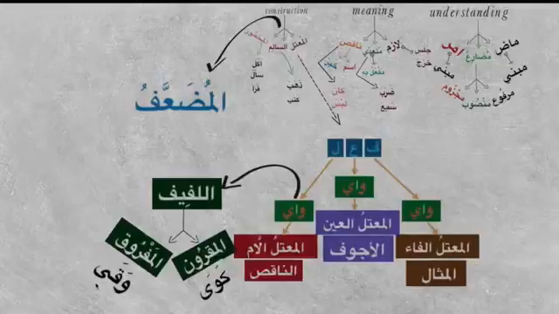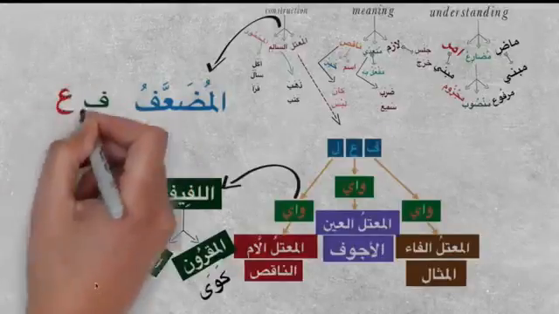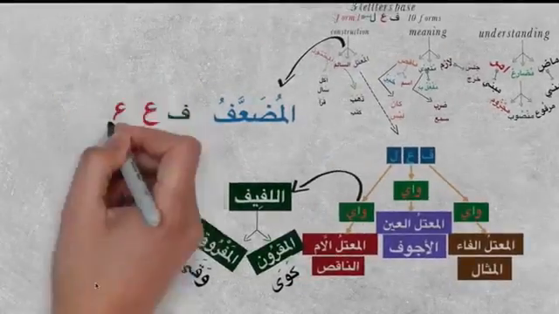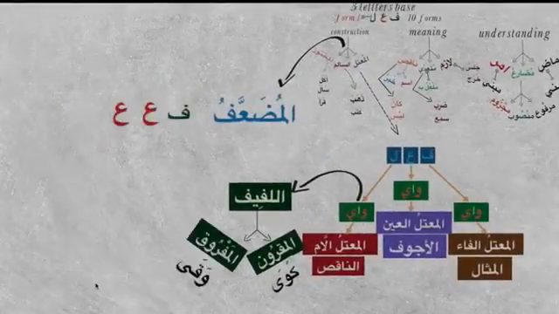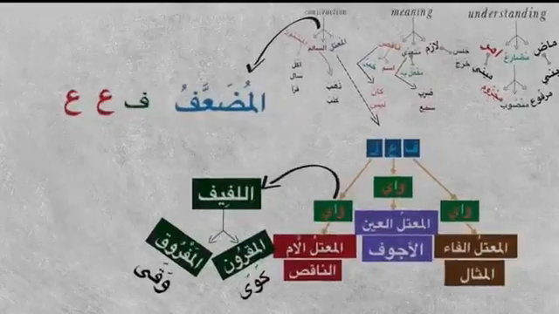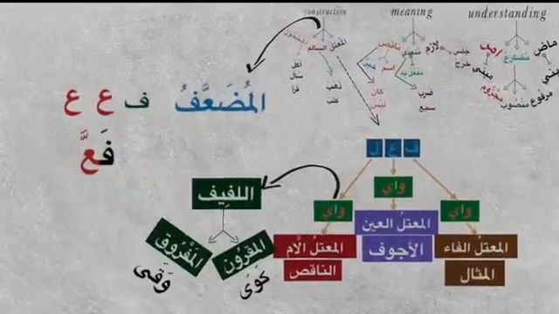Muda'af is when we have fa kalima, ain kalima, and again there is an ain kalima, which means there's a repetition of the ain kalima. So the lam kalima is identical to the ain kalima. When we have this situation, these two letters merge.